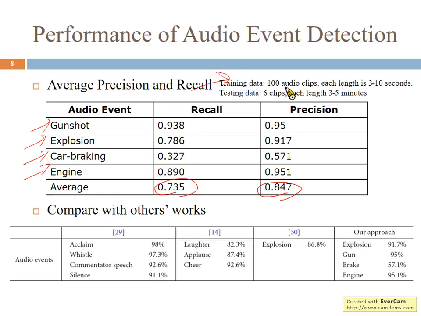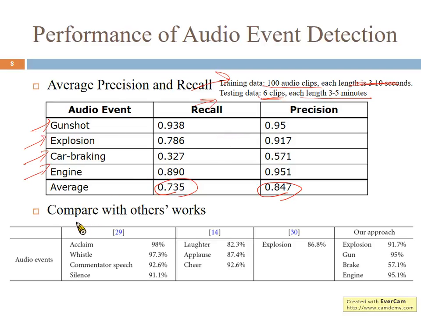For the training data, we have 100 audio clips for each audio event, and each event lasts for 3 to 10 seconds. For the test data, we use 6 clips, each of length 3 to 5 minutes. Okay, and how about the performance?